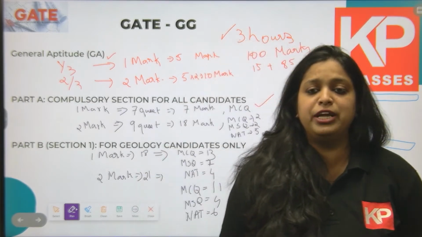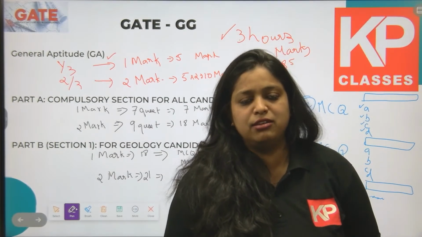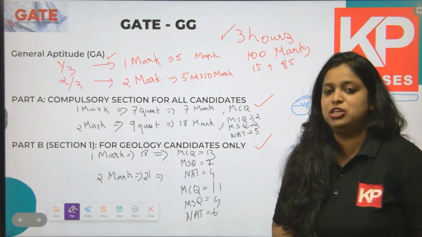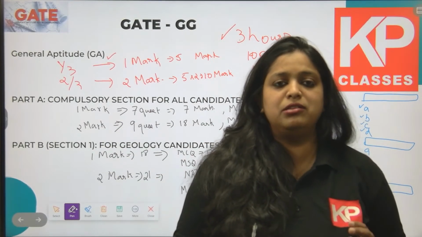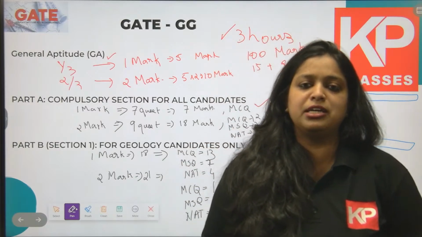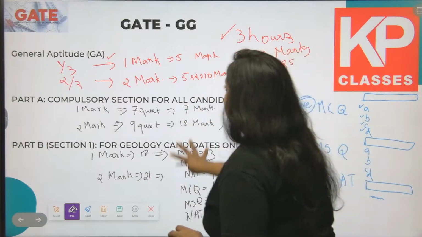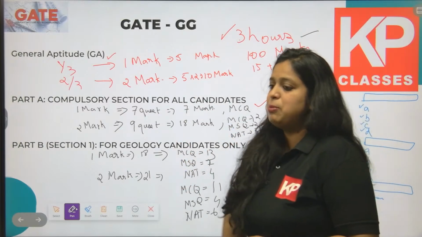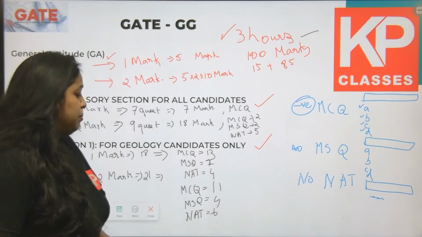Out of 85 questions, 15 numerical questions were asked in 2023 and the rest are MSQ and MCQ. For all these numerical NAT questions and MSQ multiple selection questions there is no negative marking; only MCQ has negative marking. I hope the entire GATE paper of 3 hours with 100 marks is clear for everyone. Let's go to the next examination.